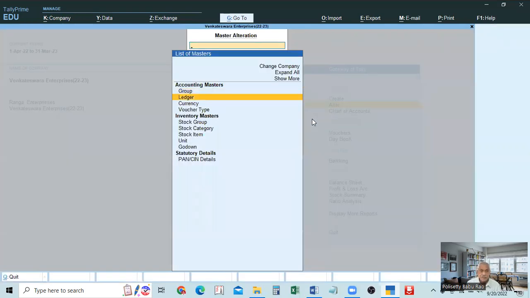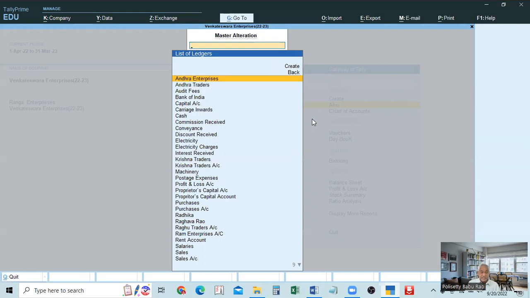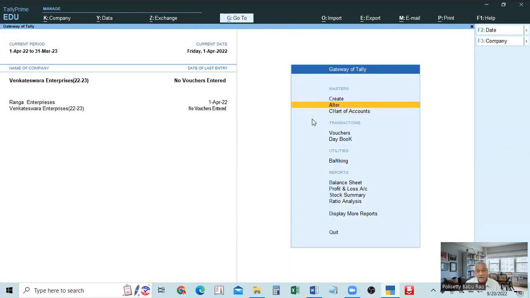Then go to ledger. Then all the list will be there. Here, all the ledgers created as single ledgers or created as multiple ledgers, all the ledgers will be displayed here. There you can go and we can give the opening balances. Here, all the accounts, we can give opening balances.